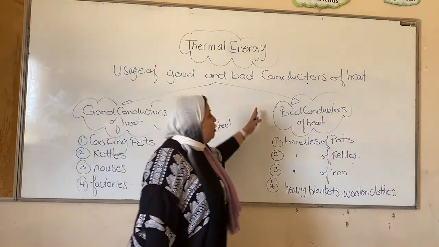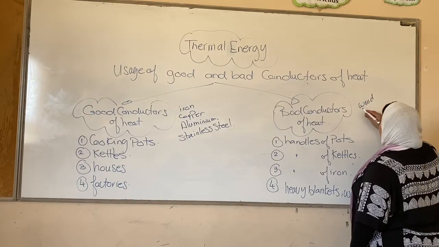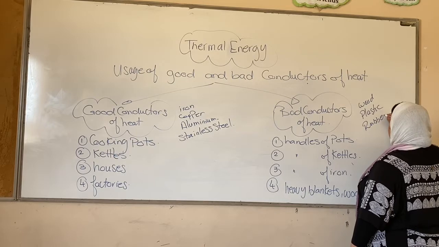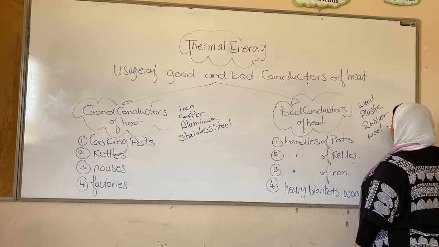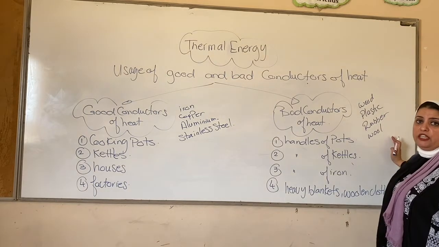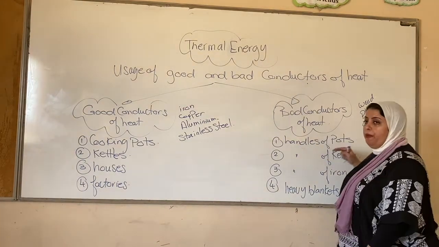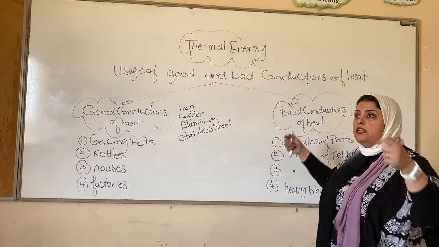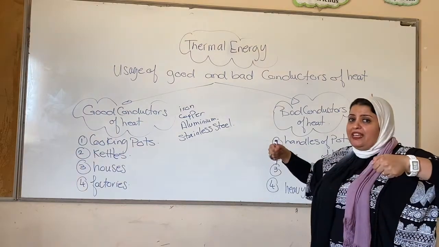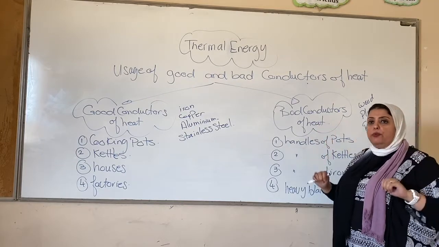What about the bad conductors of heat, such as what you remember? Like wood, like plastic, like rubber, like wool, by the way, that we wear in winter. All of these are bad conductors of heat. They never let heat pass through them. So how can I use them? For example, the handles of pots. In order to not burn my hands, the pot will be very hot while it's on the flame. So its handles have to be a bad conductor of heat. So when I hold it, I will never burn my hand.